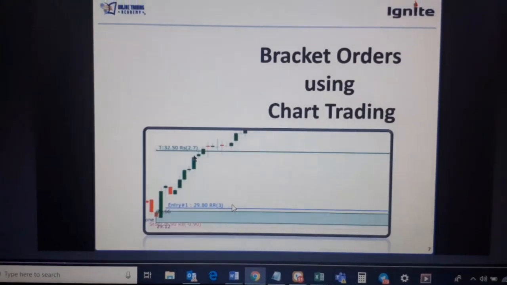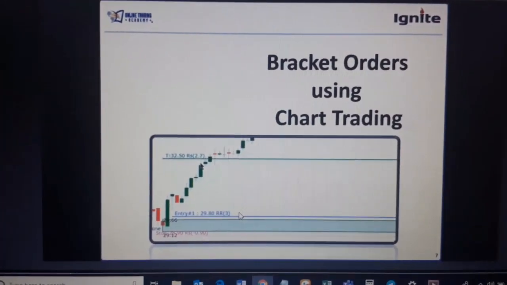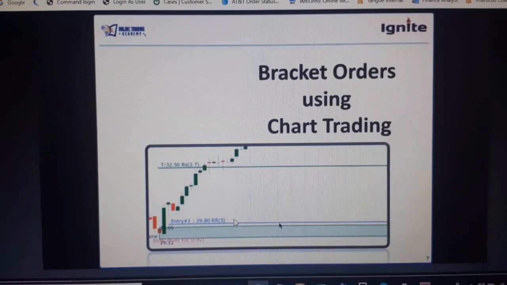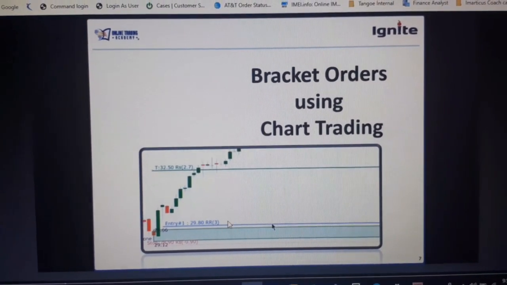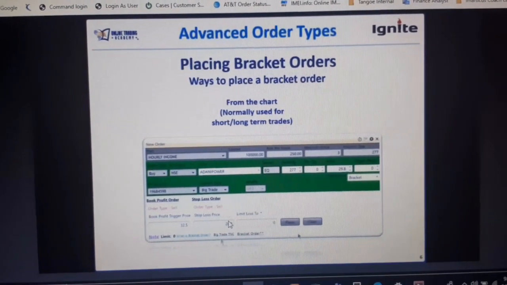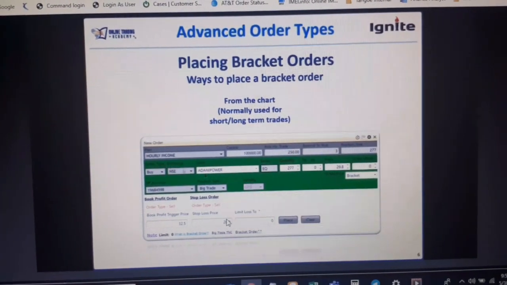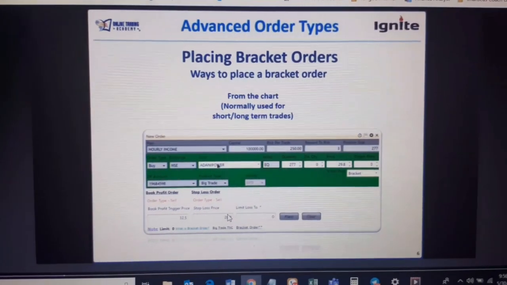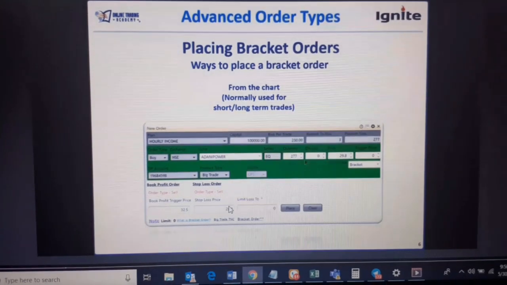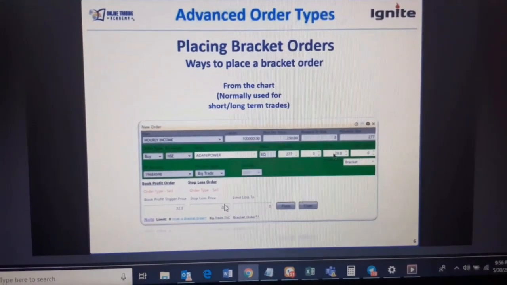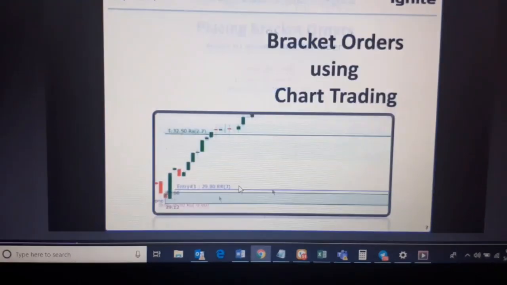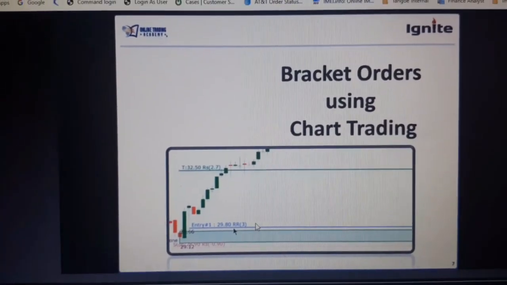Disclose quantity, keep it zero. You don't need to do anything. Once you double click this entry line, a pop-up window will open with the script name and the quantities you want to buy at the price 29.8, because you have specified your entry as 29.8.